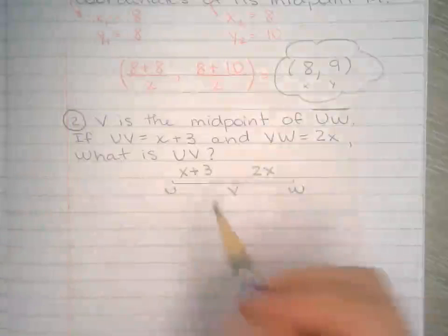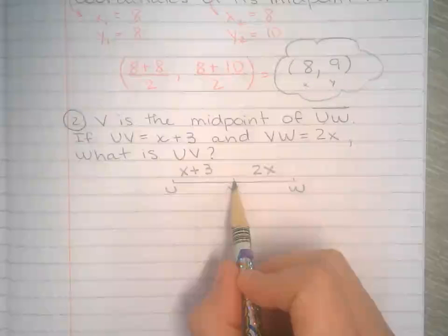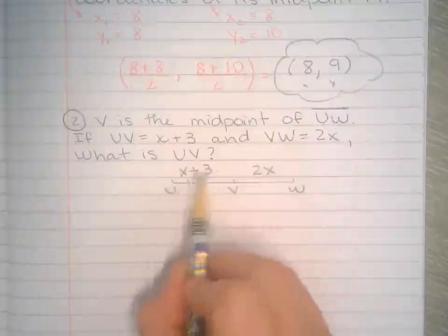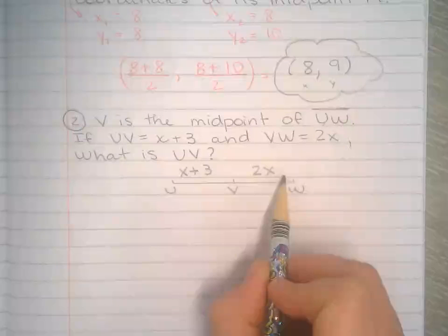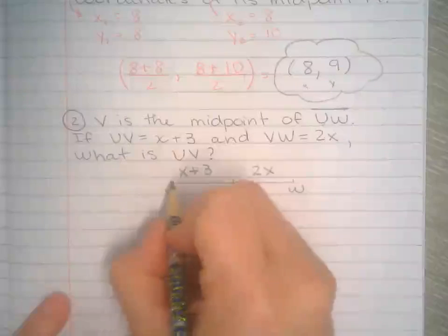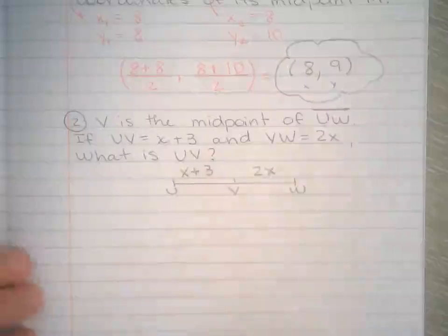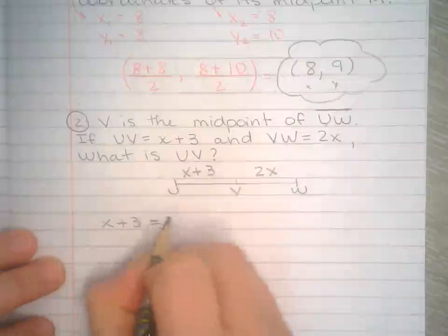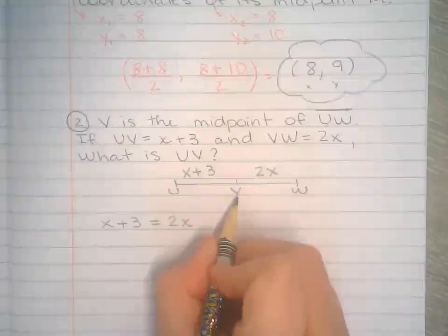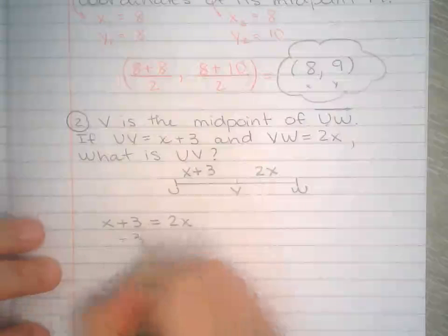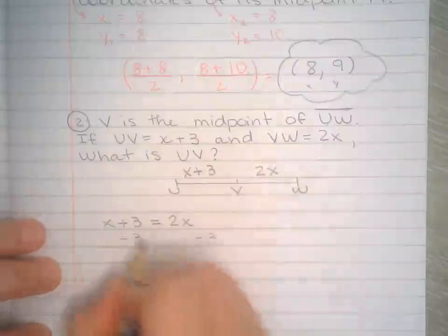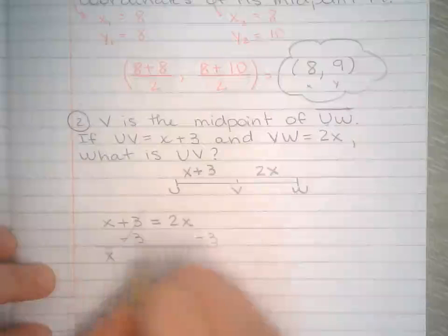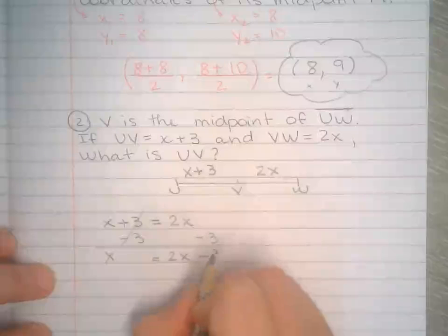Now, by definition, if this is the midpoint, it's right there in the middle. If it's in the middle, this is the same length as this. So if I know they're the same distance, I'm just going to set them equal to one another because V is in the middle. Now I'm going to solve for x. Notice that here I didn't line them up because they're not like terms. So I cannot combine them, so I put them off to the side.